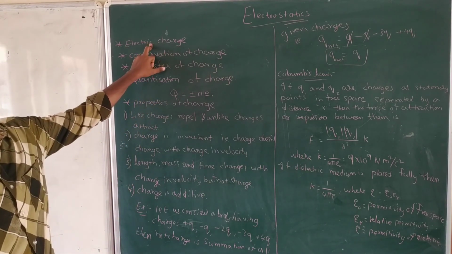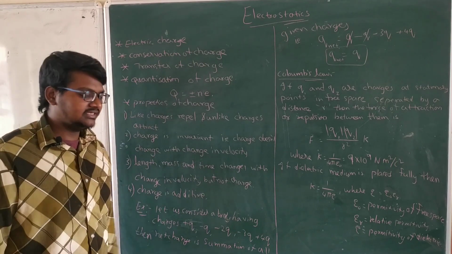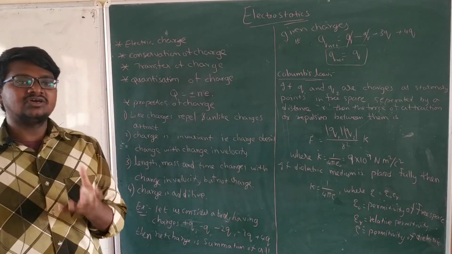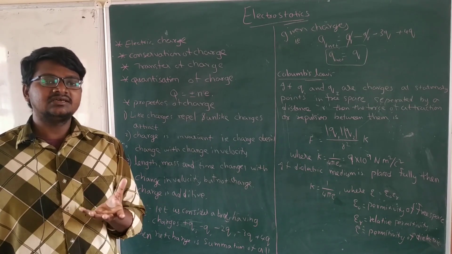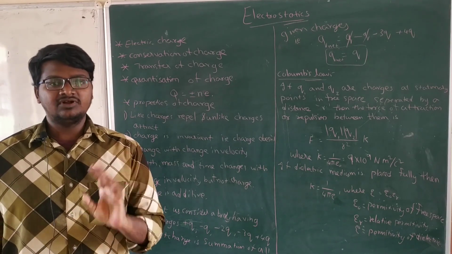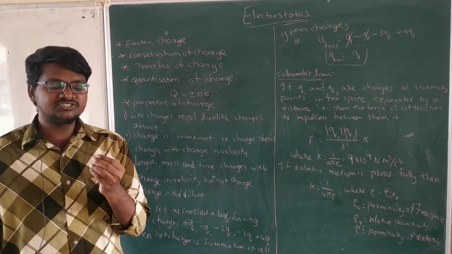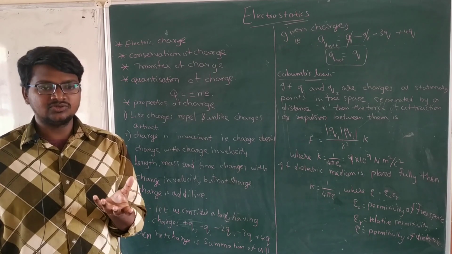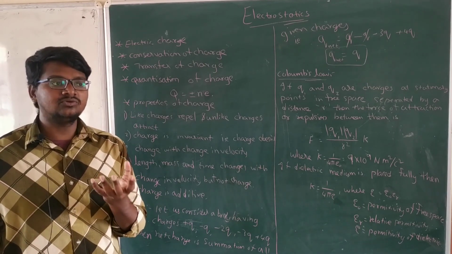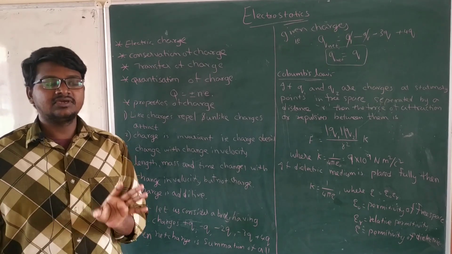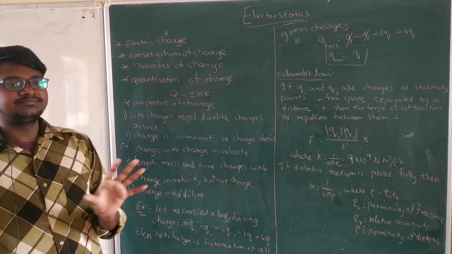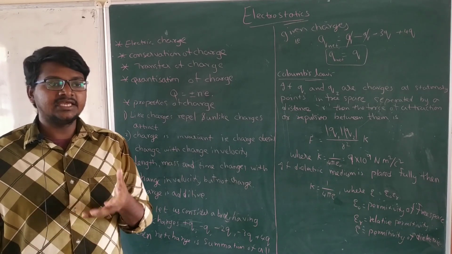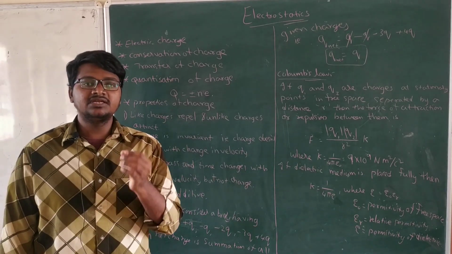First point is electric charge. What is meant by electric charge? See, electric charge is a fundamental quantity which we cannot see through our eyes. Even with a microscope we cannot see the charge. We just have to understand it. We can measure it. It is measurable and constant.